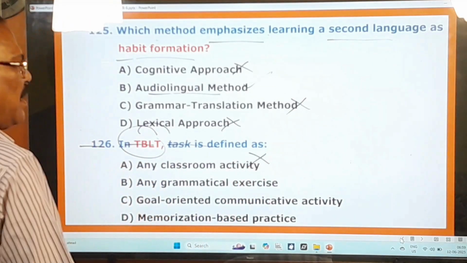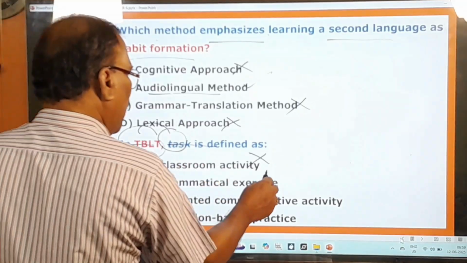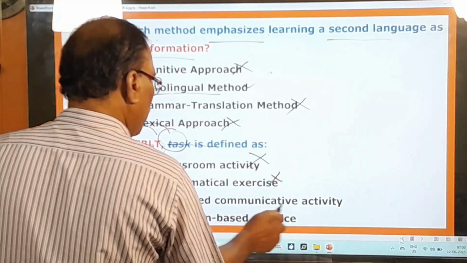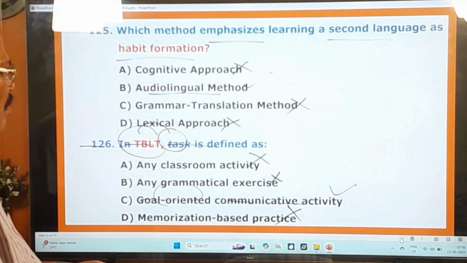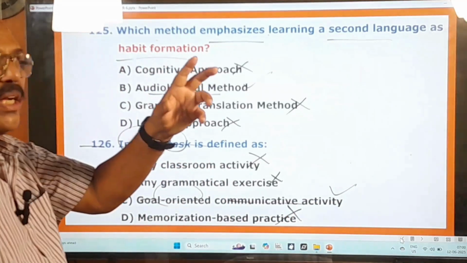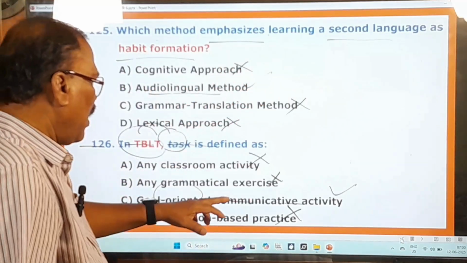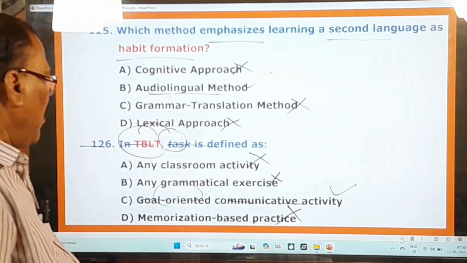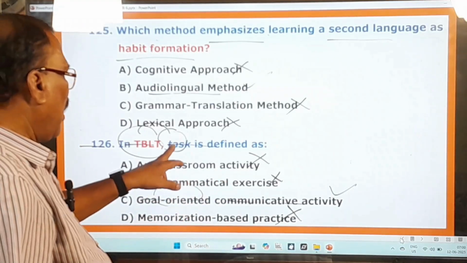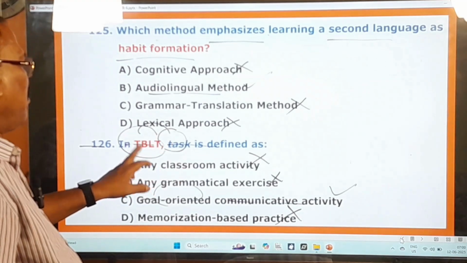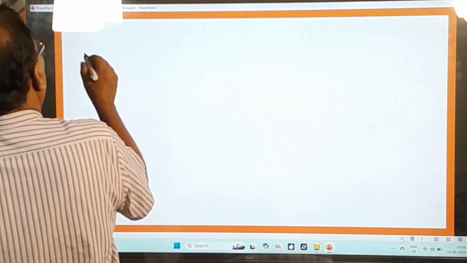No, any classroom activity is not called the task. Task itself means any grammatical exercise, no. Memorization based practice, no. But only goal oriented communicative ability. So task means what? Goal oriented. That means this task should have some goal, some purpose. Okay, and through communicative activity. So therefore only the goal oriented communicative activity itself is called the task in this TBLT, task based language technique. Okay, and now you move on to other questions.